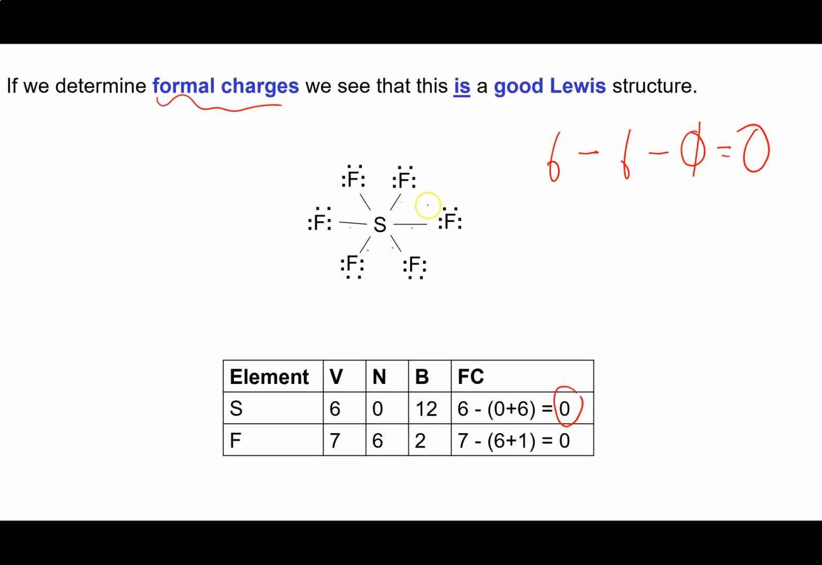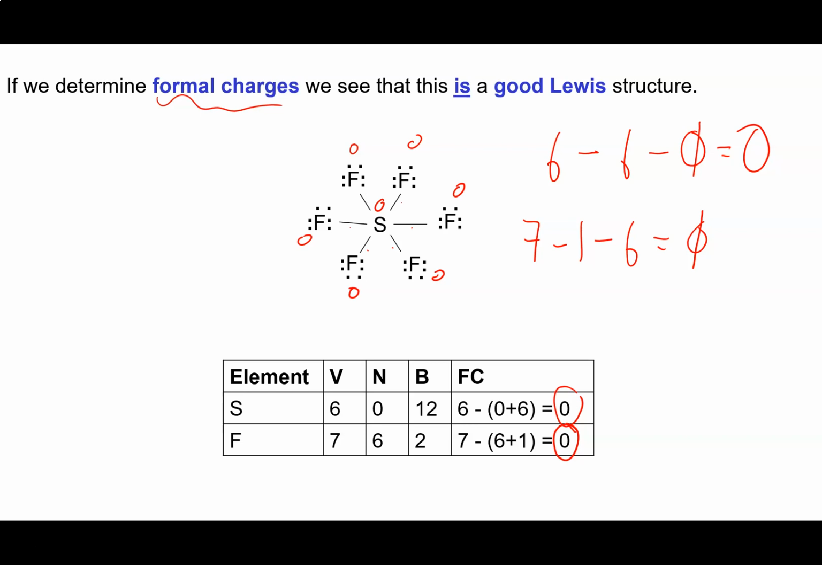And then if I look at the fluorines, I only have to look at one of them because they're all the same. Fluorine's in group 7. There's one bond. And then we've got 2, 4, 6 non-bonding electrons. The formal charge on all of the fluorines is also 0. It's a great Lewis structure. Nothing wrong with it. Every atom has a formal charge of 0. So this is a good set of formal charges. In fact, it's the best set that we can get.